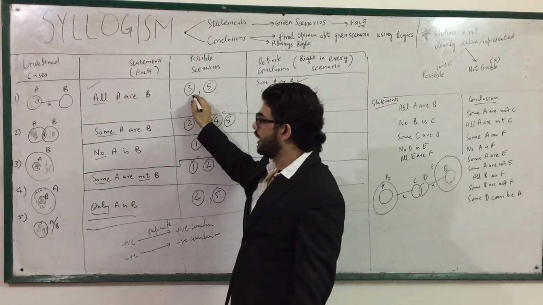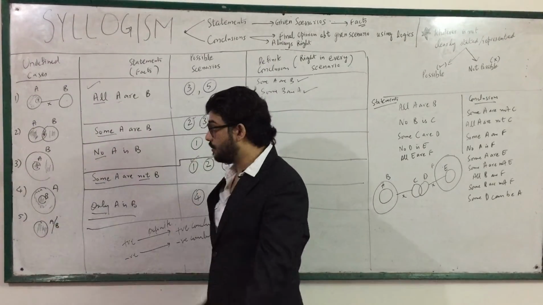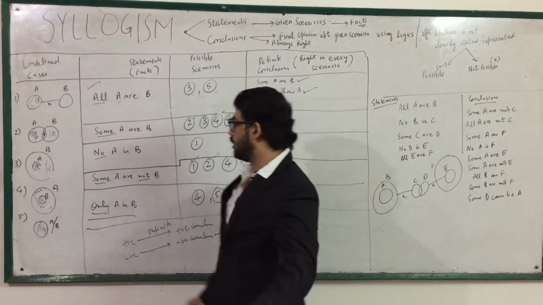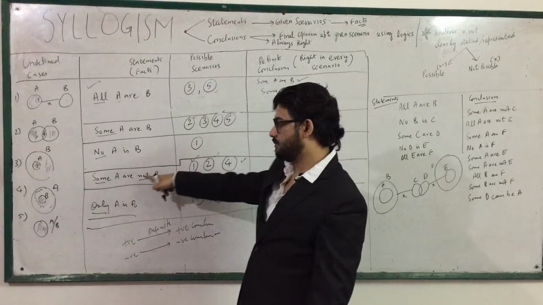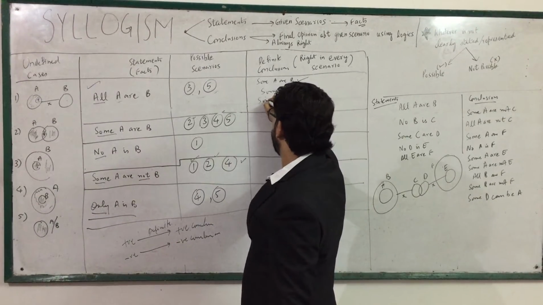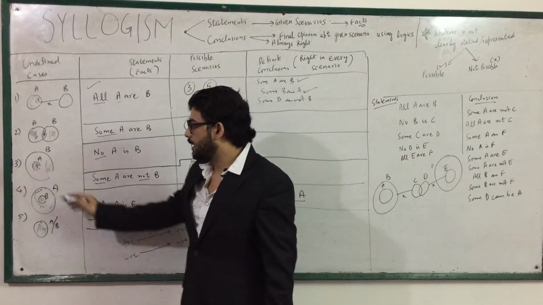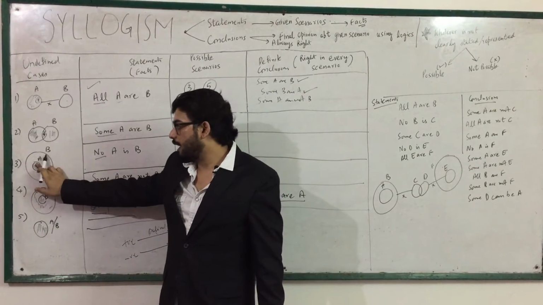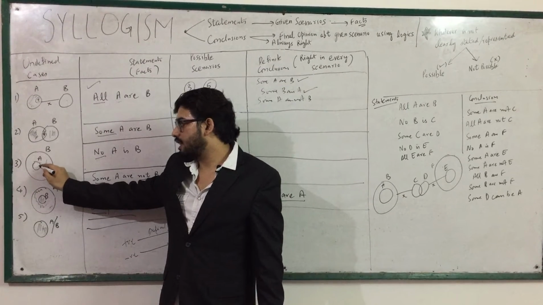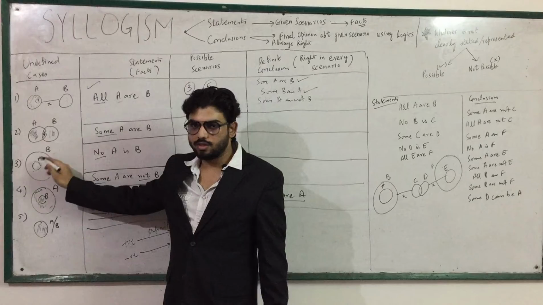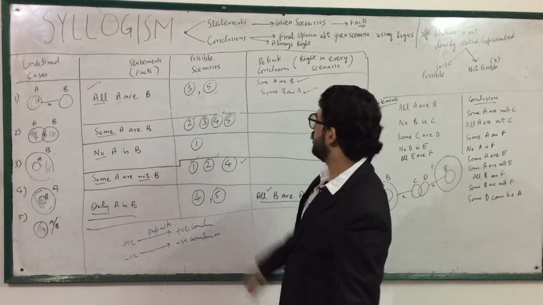Also, if you refer to case number 3, no A is B will not come. Case number 5, no A is B will not come. Even no B is A will also not come. Some A are not B: this is negative, and a negative cannot come. In the third, some A are not B. All A is B, so you take any portion of A, that portion will always be B. So some A are not B is false here. Here also some A are not B is false, and some B are not A is also false.